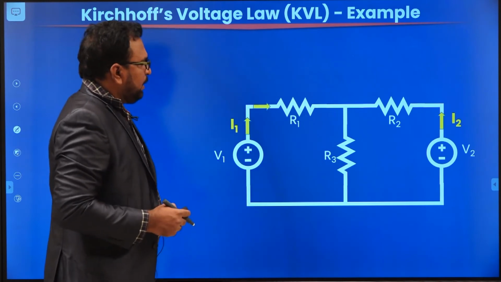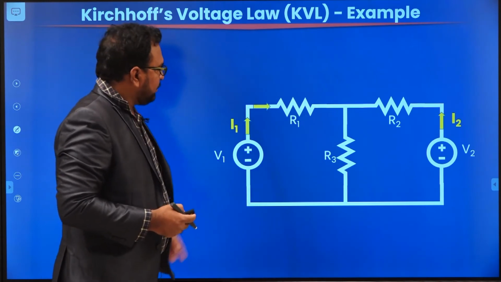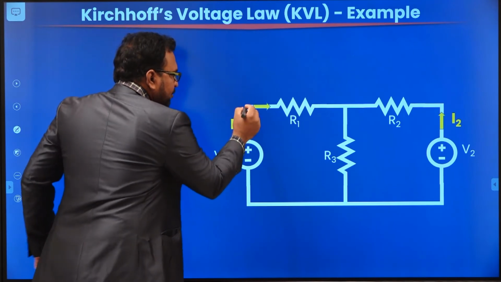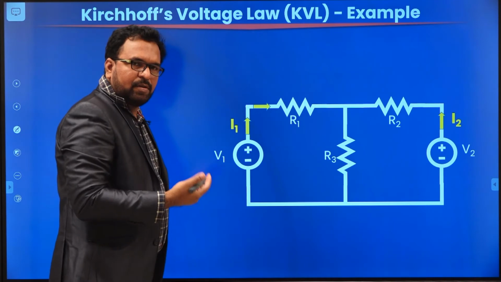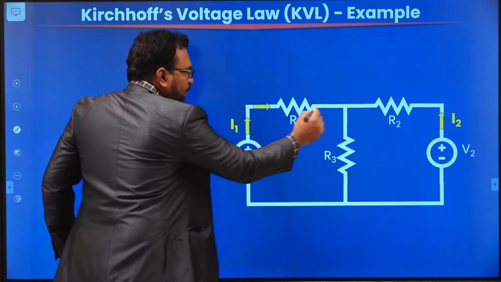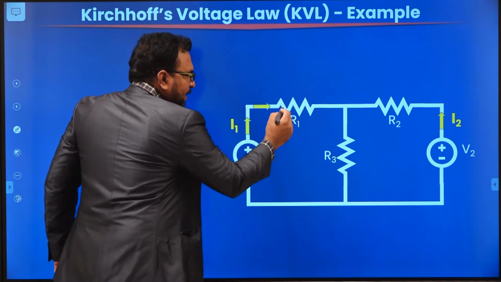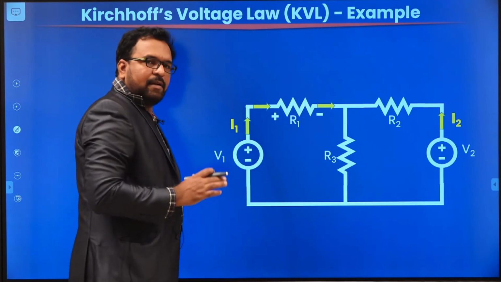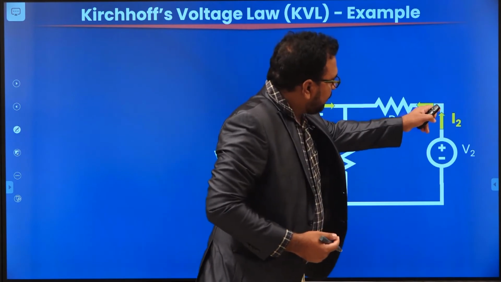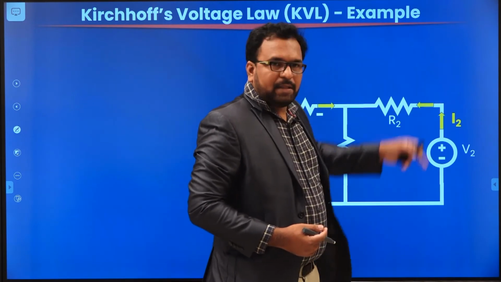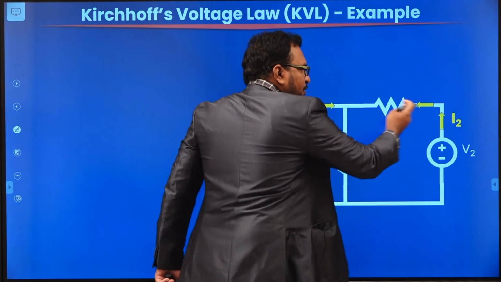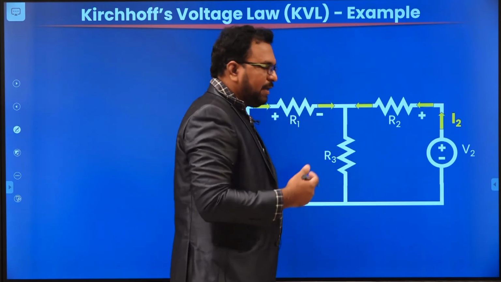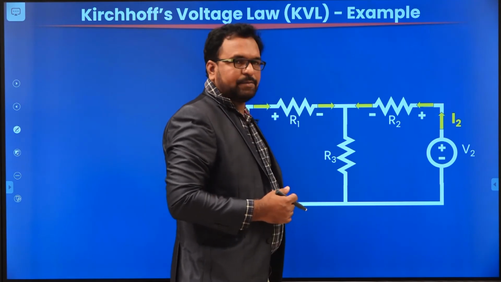Now, in case of resistance, what are the polarities? Since I1 is coming out of the positive terminal and at this point there is no other path or junction, the same I1 will go through R1. Since it is entering here, we assign the positive terminal, and the leaving terminal we assign a minus sign. Similarly, I2 will enter into R2. Since there is no other path here, the total I2 will go into resistance R2. The entering terminal will be given a plus sign and the leaving terminal a minus sign.